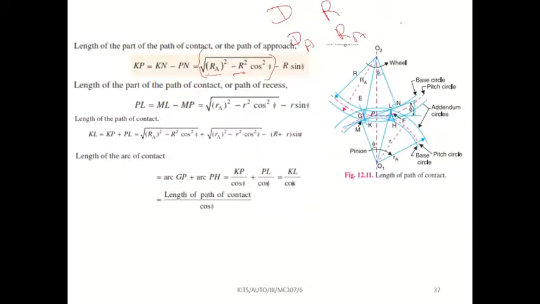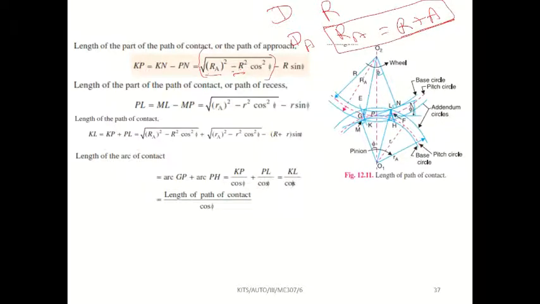Sir, what is addendum radius, sir? Simply R plus the addendum value. In the previous slide, I have shown the addendum value. Addendum means the distance between the pitch circle and the addendum circle. That space is the addendum value, so that is included here. That's all. Do you understand? RA means addendum radius. How can we find it? Just R plus A. R plus A is called the addendum radius.